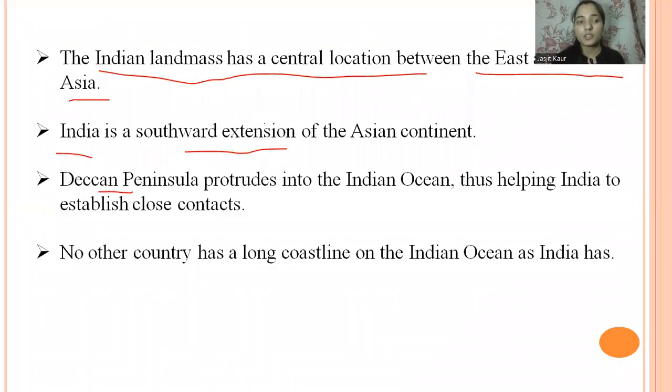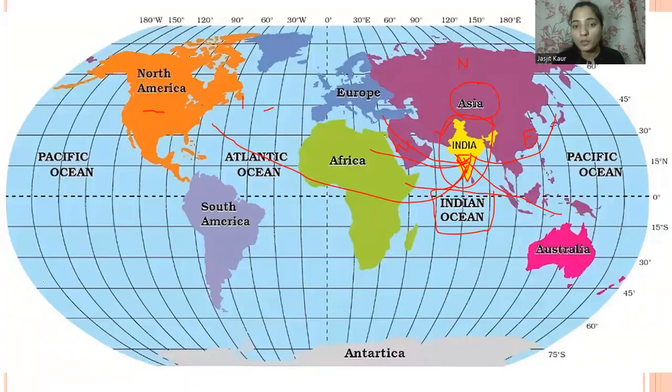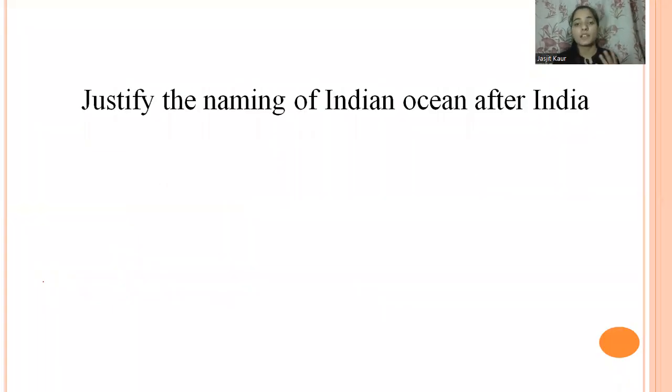So these are the different features about the location of India in Asia. You have to remember these features. Now moving forward, you have to justify the naming of the Indian Ocean after India. Like why is the Indian Ocean named after the country name India? You have to give certain reasons. You can write your answer in the comment section.